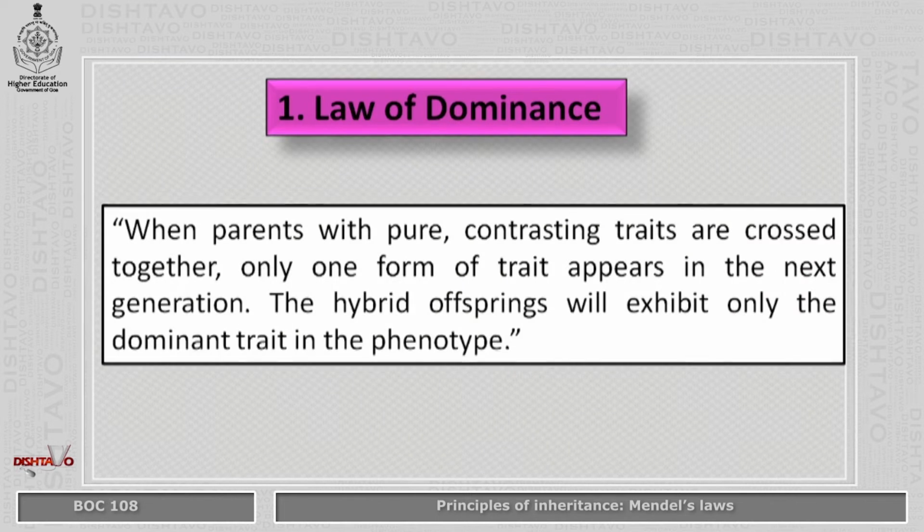Now we are in a better position to learn about various laws of Mendel. First, we shall see the law of dominance. It states that when parents with pure contrasting traits are crossed together, only one form of trait appears in the next generation. Further, the hybrid offsprings will exhibit only the dominant trait in the phenotype.